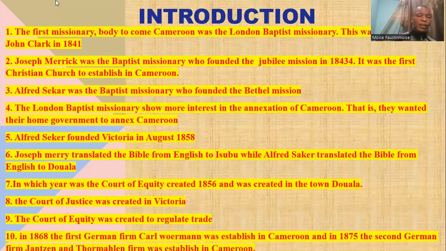Now, the London Baptist missionaries showed more interest in the annexation of Cameroon. That is, they wanted their home government to annex Cameroon. The question comes: which Christian mission wanted their country to annex Cameroon? The London Baptist missionaries. Now the next question: Alfred Saker founded Victoria in August 1858. Who founded Victoria? Alfred Saker.